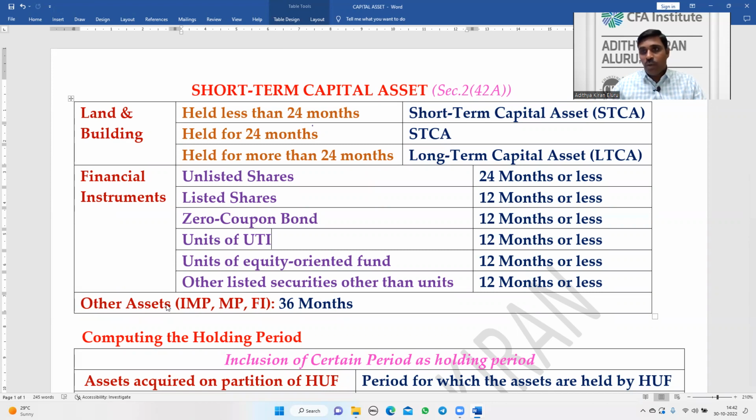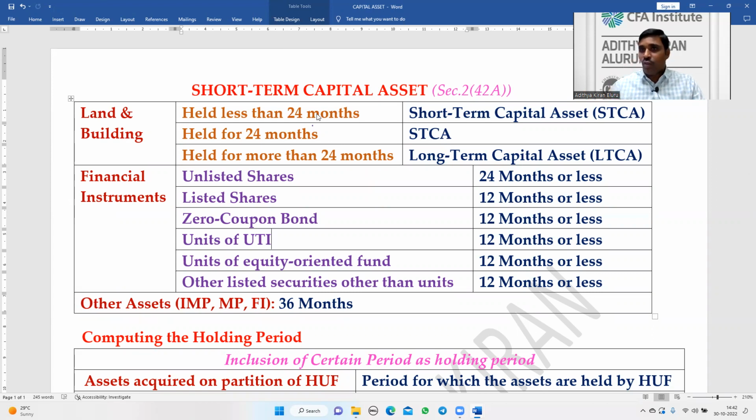Don't confuse this with all immobile property; it is only land and building. If the land and building is held for less than 24 months, it is a short-term capital asset. Exactly 24 months is also a short-term capital asset. Only more than 24 months makes it a long-term capital asset.